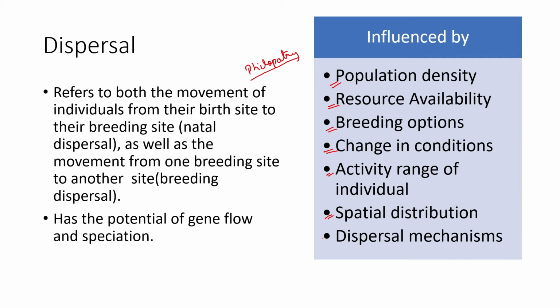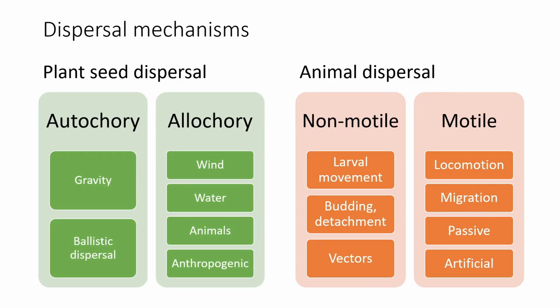Apart from that, what are the dispersal mechanisms associated with a particular individual? Some individuals disperse in multiple scenarios. Some plants depend on specific dispersal mechanisms, and similarly some animals do too. So it's important to understand different dispersal mechanisms.